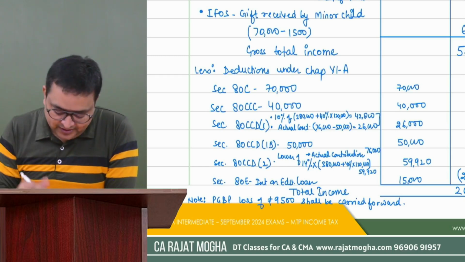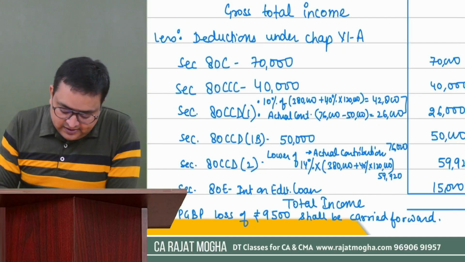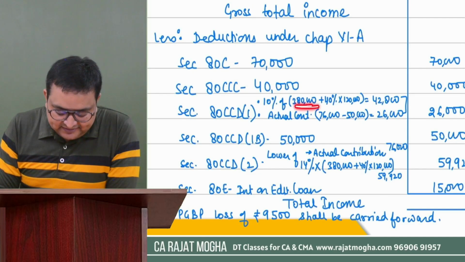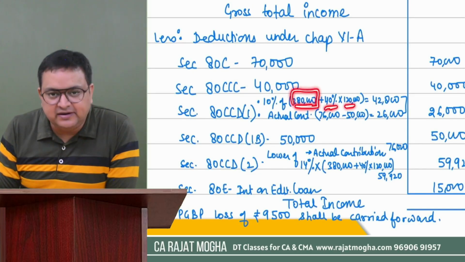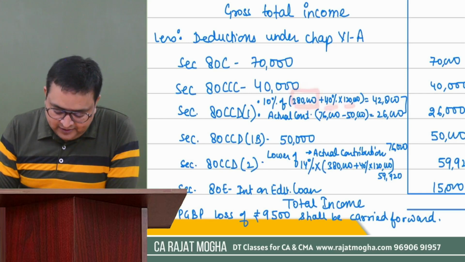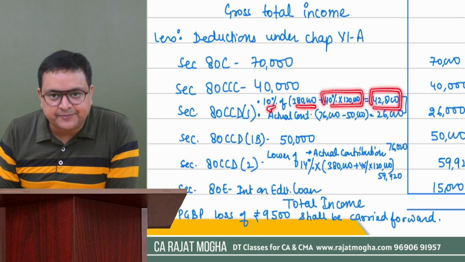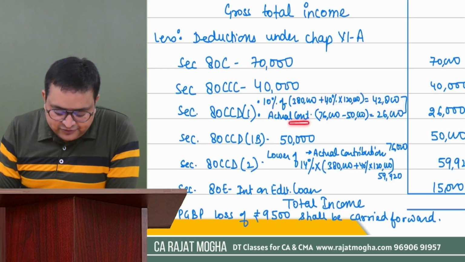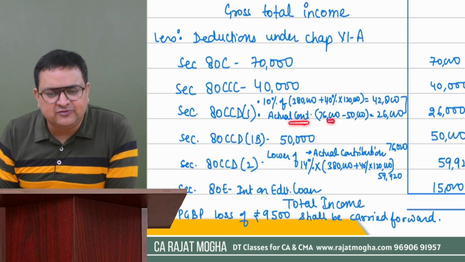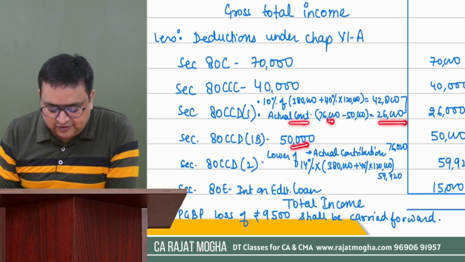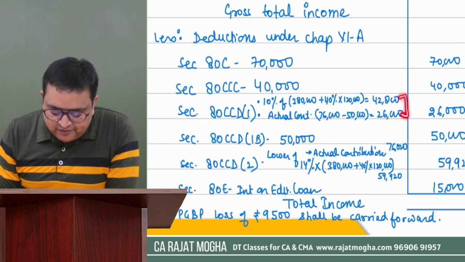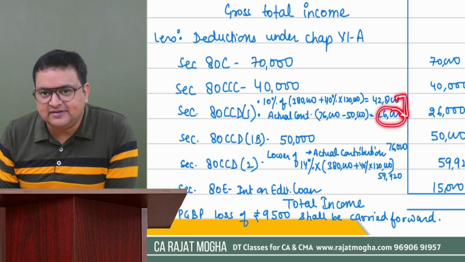DA forming part is 40%. So 380 plus 40% of this, into 10%, comes to 42,800. The actual contribution was 76,000, but we have already taken the advantage of 50, so we are left with 26,000. Whichever is lower, it would be 26,000.